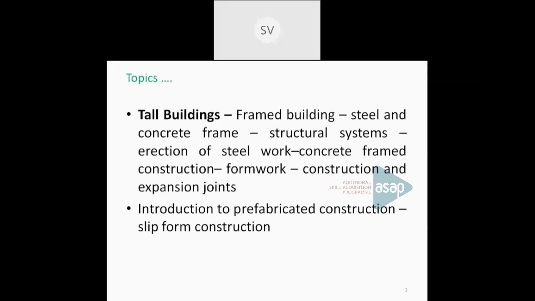And again, write a note on joints in concrete structures, that is, construction and expansion joints. You have to differentiate between construction and expansion joints, where they are used, and the situations under which they will be provided. Or write a note on slip form construction. These are the common things that can be asked from this particular topic.